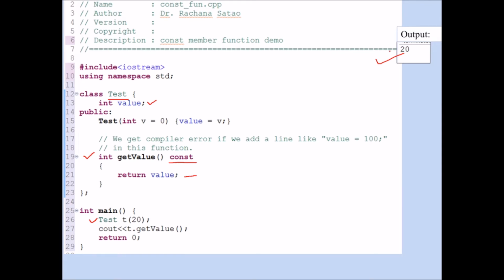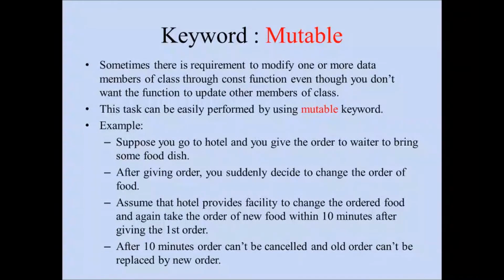It is very important that you know what the constant keyword is for variables as well as member functions. Only then will you be able to relate that to the mutable keyword. That is why I have taken the constant explanation first. Now let us start with mutable. Sometimes there is a requirement in coding to modify one or more data members of the class through a constant function, even though you don't want the function to update other members of the class. We have seen the use of a constant function in the previous example.